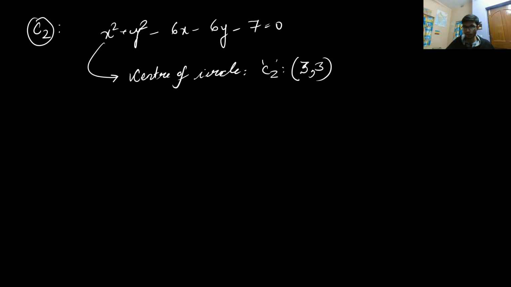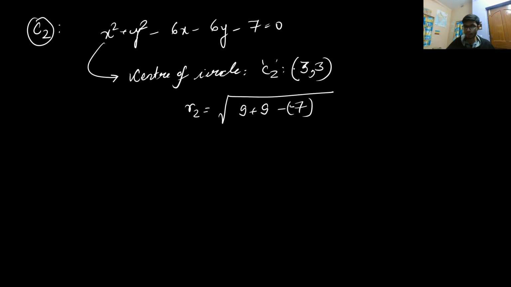If we find the radius of the second circle, it will be equal to the square root of g square plus f square minus c, that is 9 plus 9 minus of minus 7.